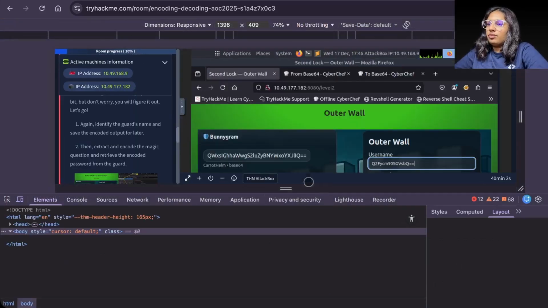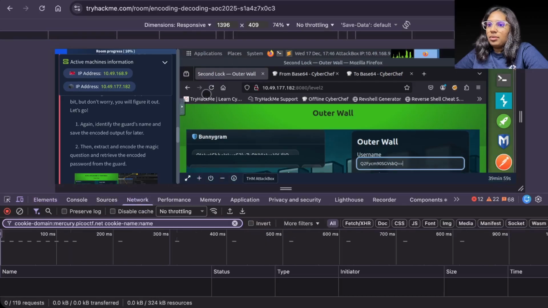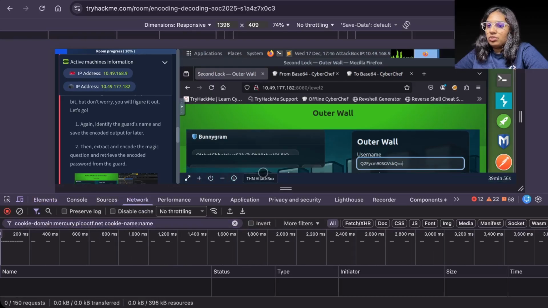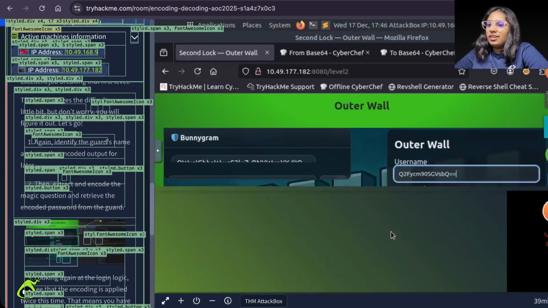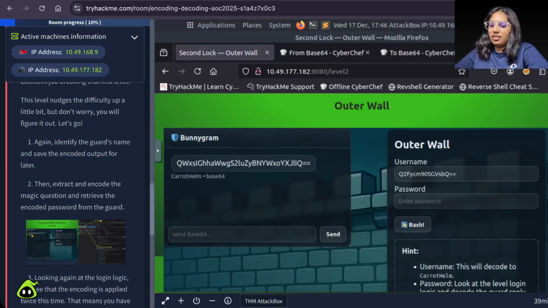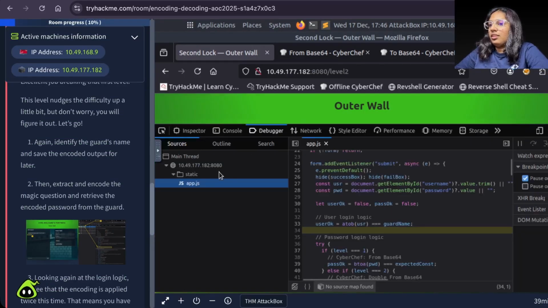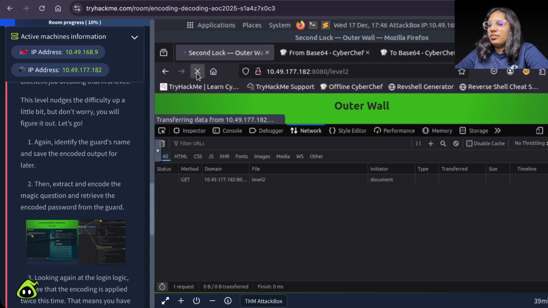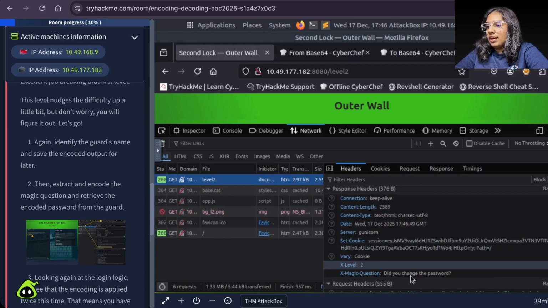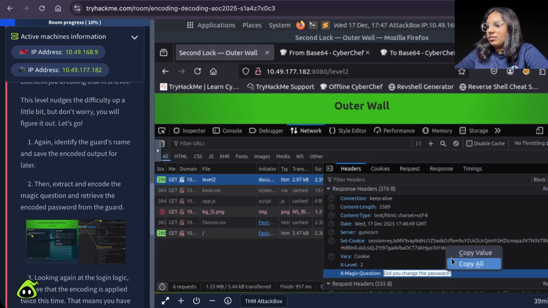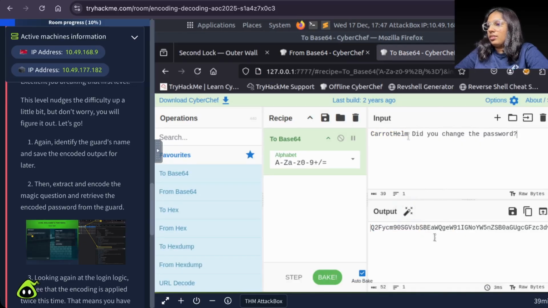Same thing, Function F12, network tab, refresh. Oops. I have to do that here. Network tab, refresh, link, sorry, first response. And did you change the password? That is also given in the image. Let us encode this. Oh, we have already pasted it there, so we can remove this. Did you change the password?